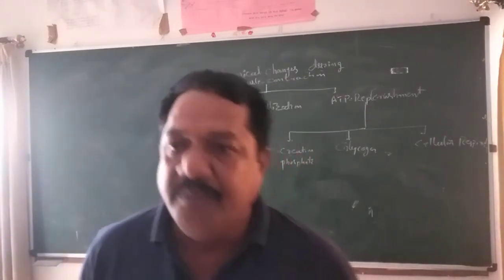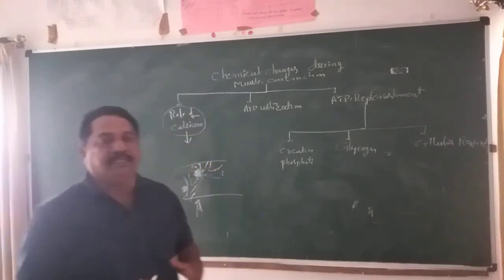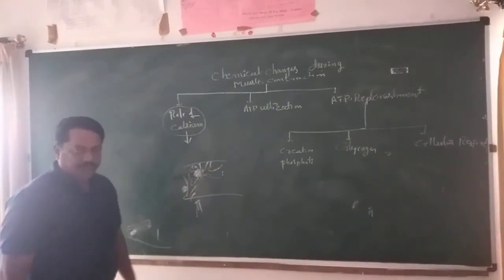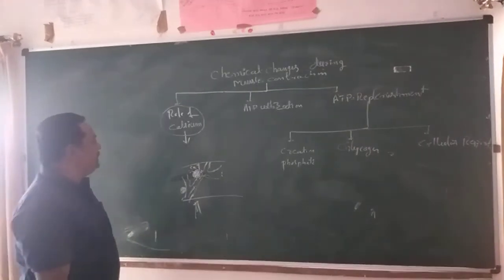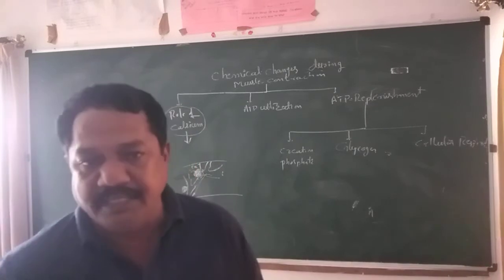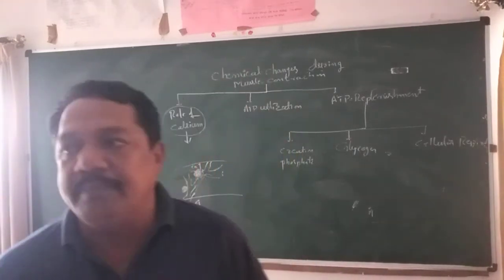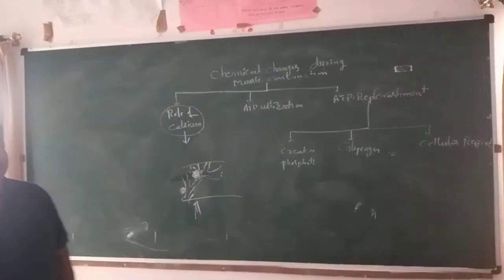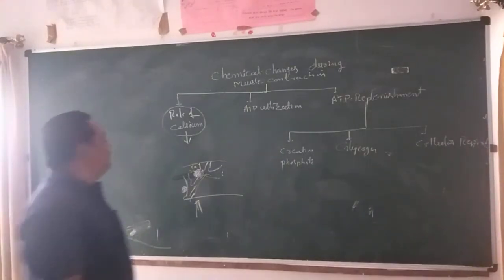When muscle contraction takes place, the cross bridges are formed. First, the cross bridge formation takes place under the control of the calcium ion. So if calcium is not present in the cytoplasm of the cell, muscle contraction does not take place.